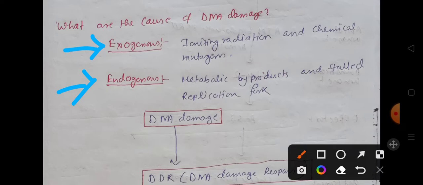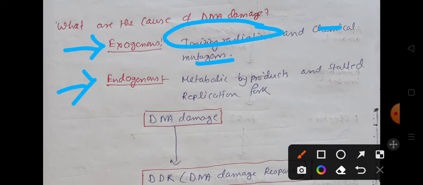Exogenous cause मतलब जो चीज़ बाहर के कारण हो रहा है, मतलब बाहर की कुछ चीज़ के कारण DNA पे डैमेज आ रहा है, right? That means that it's not due to situations inside the cell, but it is due to some other reasons. For example, ionizing radiation, chemical mutagens.